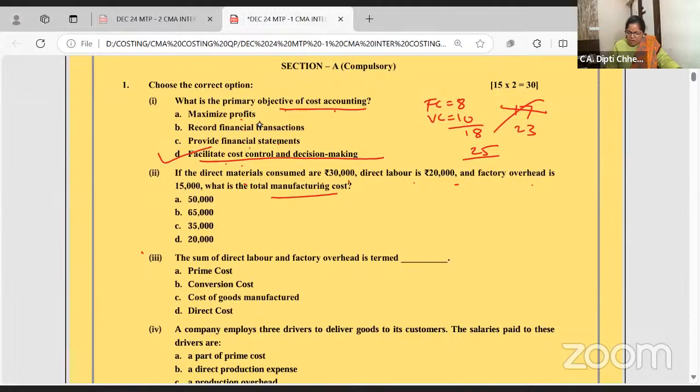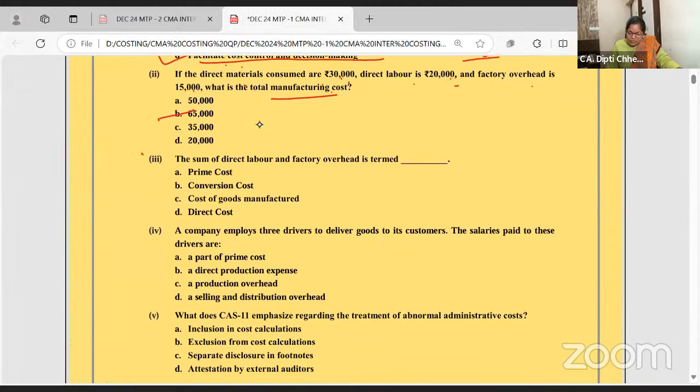If direct materials are consumed, direct labor and factory overhead, what's the manufacturing cost? Simple total, it's a cost sheet problem. 30 and 20, 50 and 15, 65,000 is the answer. Sum of direct labor and factory overhead, so important. And if you have attended my class of cost sheet, you will see this is surely asked.